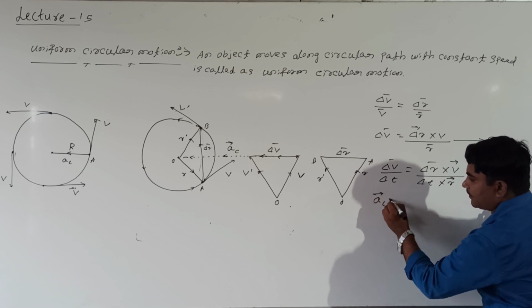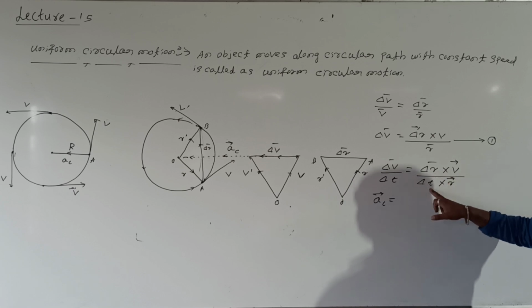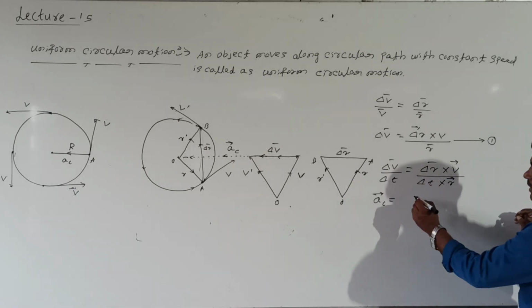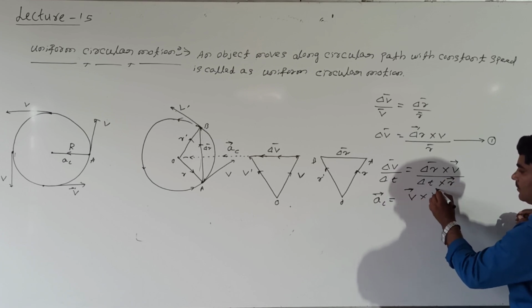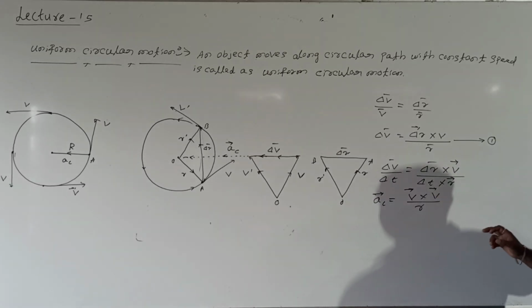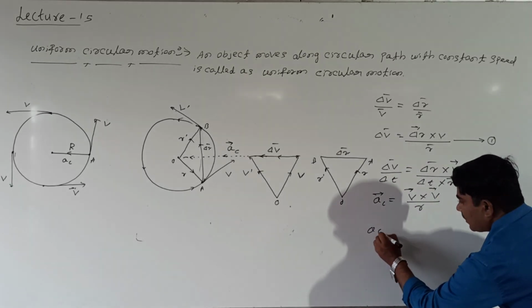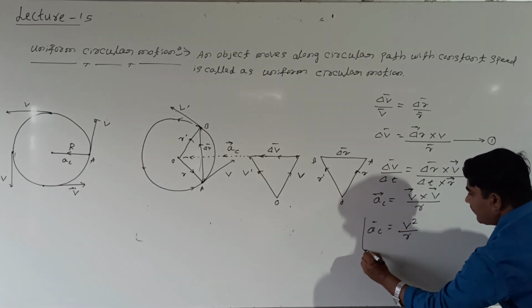This acceleration is represented as centripetal acceleration. Del r is displacement, del t is time, displacement by time, this we are calling velocity v. Again, one more v is available, divided by r. Right? V into v, v square. Then what is acceleration? Acceleration is equal to v square divided by r.